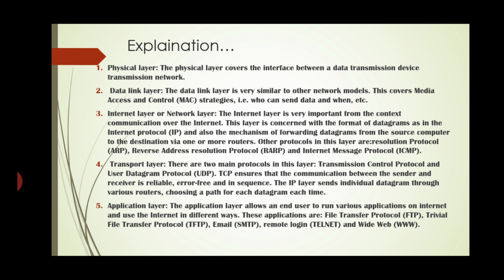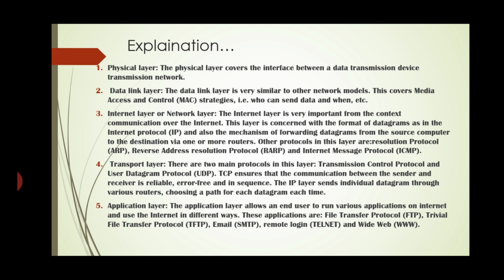Third layer is the internet layer or network layer. The internet layer is very important from the context of communication over the internet. This layer is concerned with the format of a datagram as in the internet protocol, that is IP, and also the mechanism of forwarding datagrams from the source computer to the destination via one or more routes.